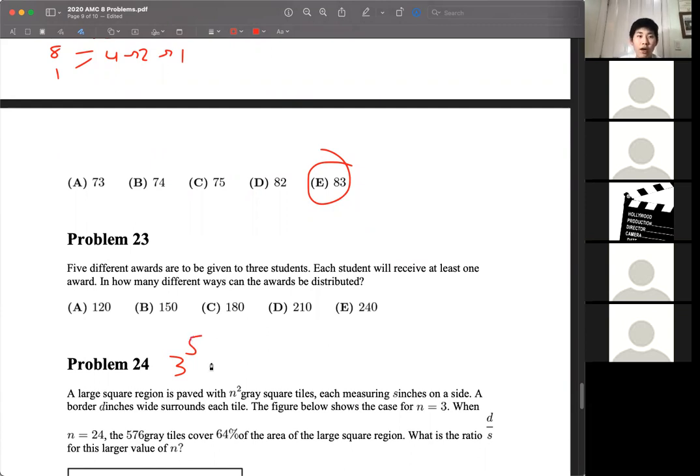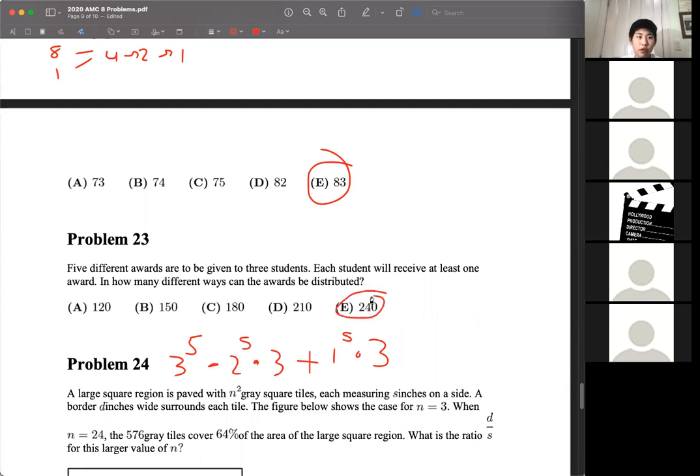But now we have to subtract the cases where 1 student doesn't get any awards. So I would be picking 2 of the students for each of the 5 awards. But we could have left out any student, so there's 3 ways to do that. And each of these cases also includes a case where 1 student gets all the awards. So we want to add that back in because we've subtracted that 3 times unnecessarily. So we need to add that back in. And we get the answer